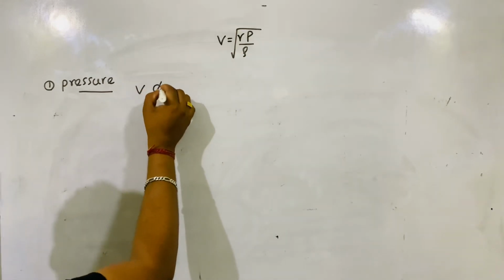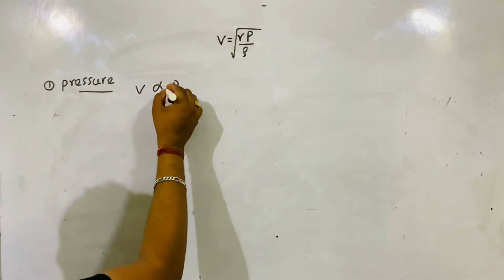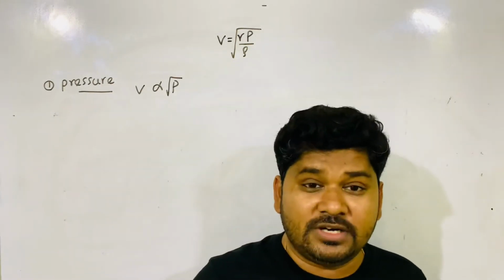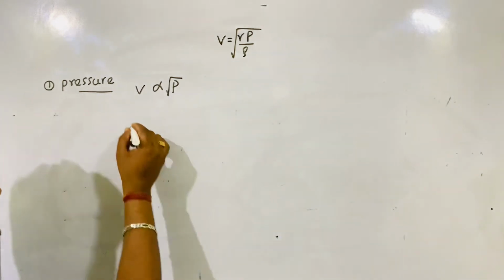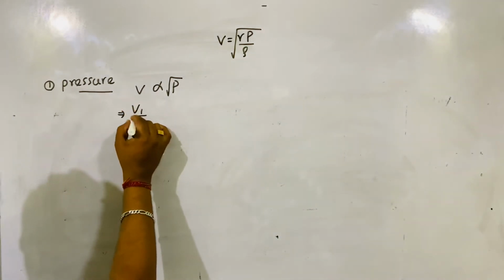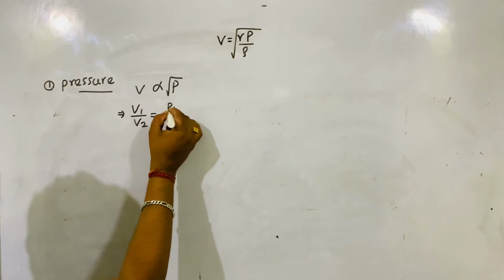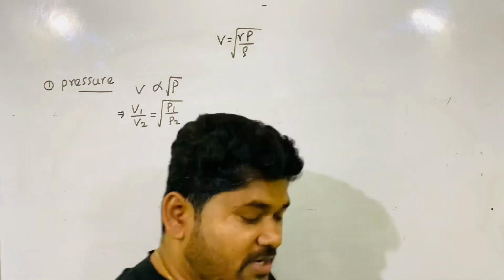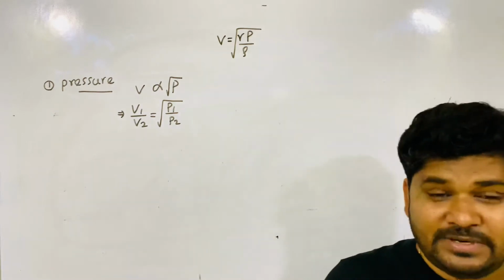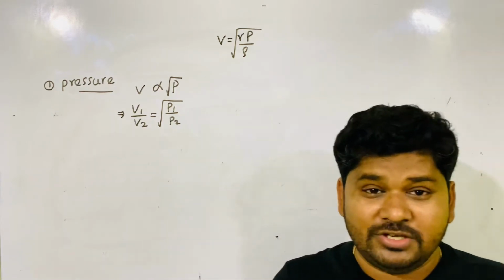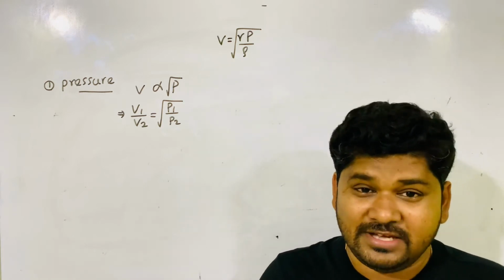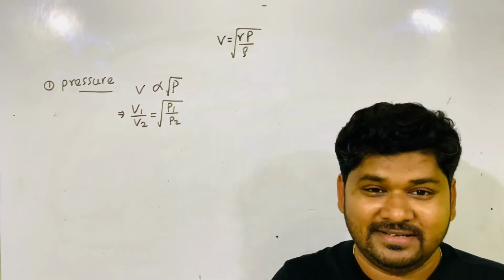Velocity of sound is directly proportional to root under pressure. Then we can write the formula V1 by V2 is equal to root over P1 by P2. Got it? You should remember this formula to solve the numericals.